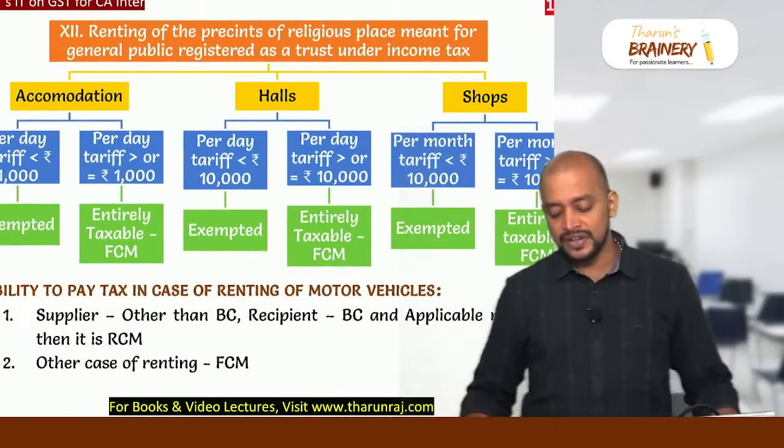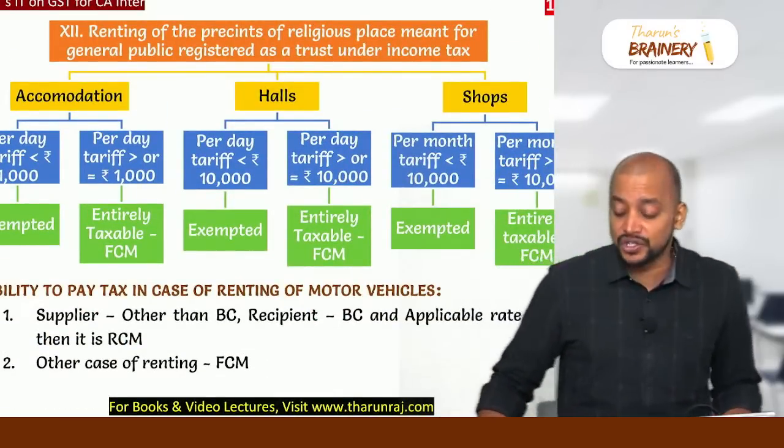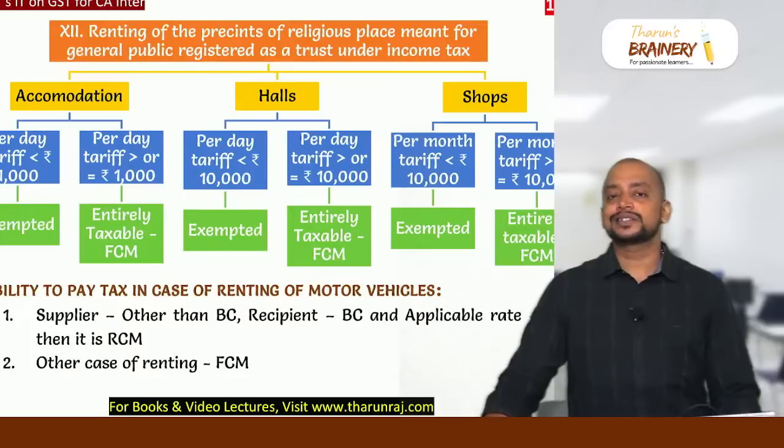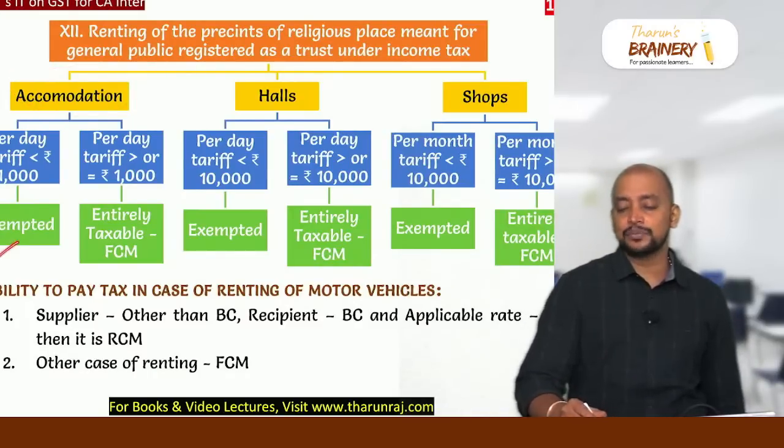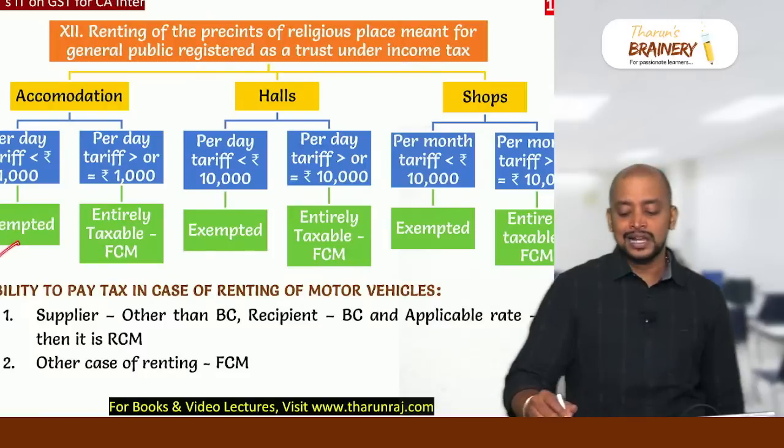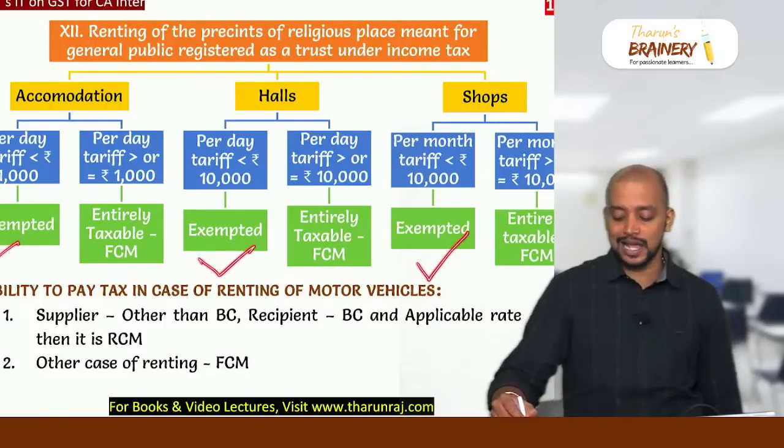Then renting of precincts of a religious place meant for general public, and it should be registered as a trust. If it is for accommodation purpose, less than 1,000 will be exempted. If it is hall, marriage hall, etc., less than 10,000 exempted. If it is for shop, less than 10,000 per month is exempted.